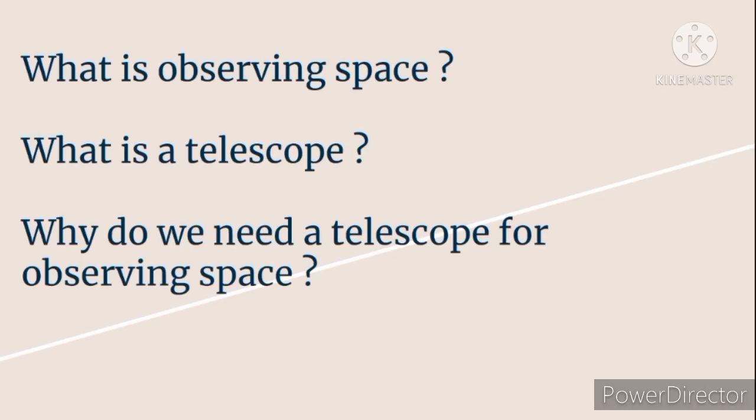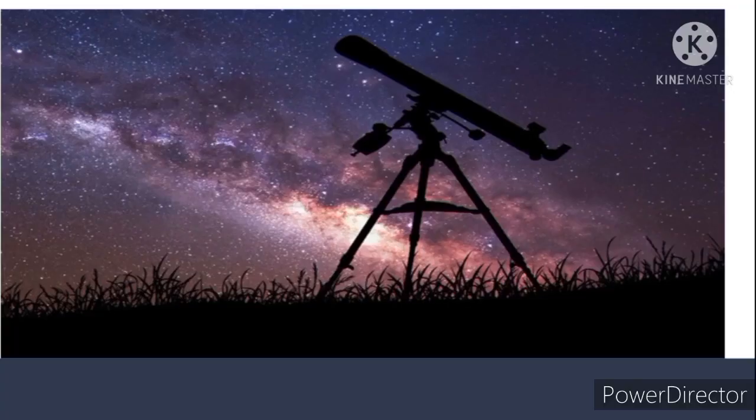Okay, you all tell me the answer to what is observing space in the comment section. See, this is observing space. A telescope has been kept. Now, in most of the pictures, you would have seen telescopes on hills. If you search telescopes on Google, then you will see pictures of telescopes on the hills mostly.